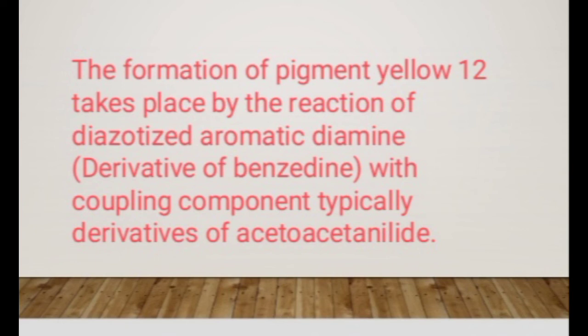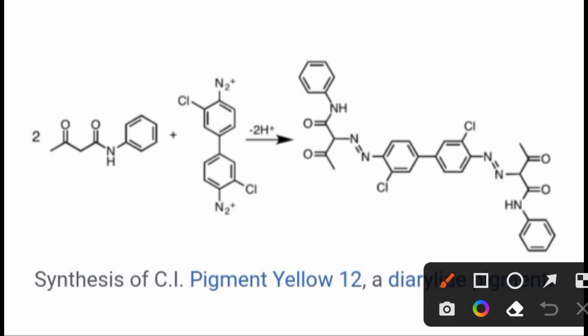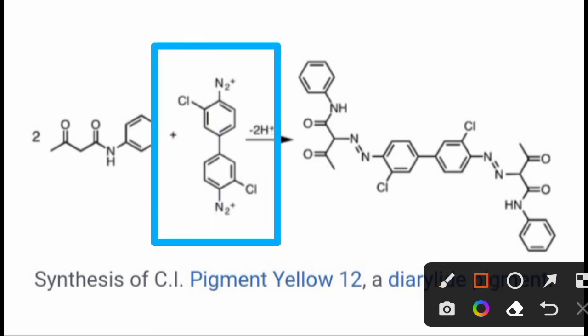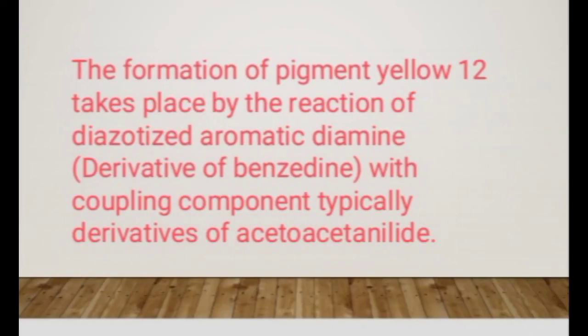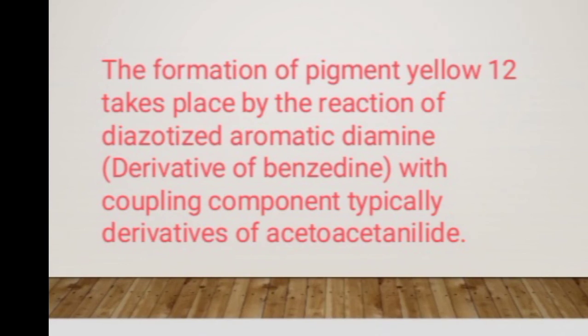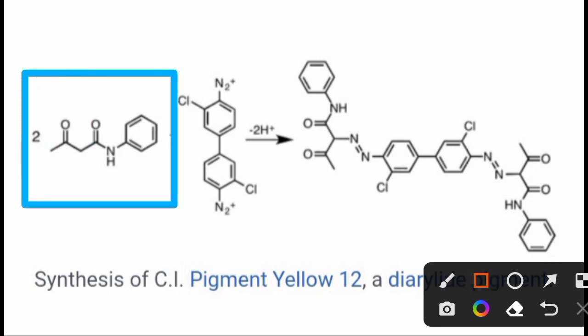Now diazotized aromatic diamine means, you can see here, this one is the diazotized compound, and the other is a derivative of acetanilide. The derivative of acetanilide means this one.